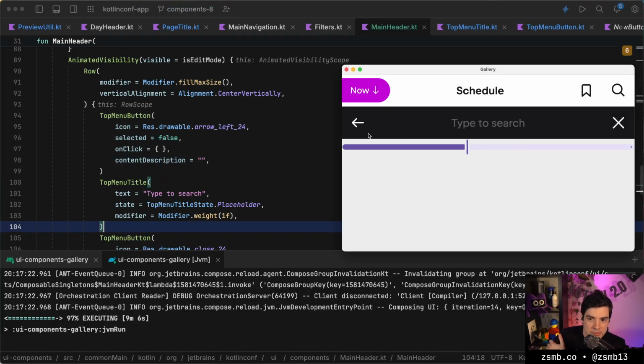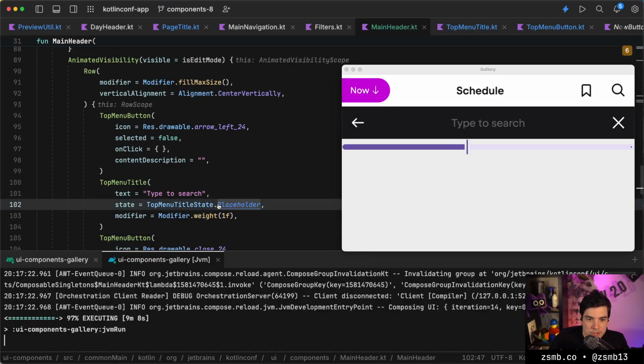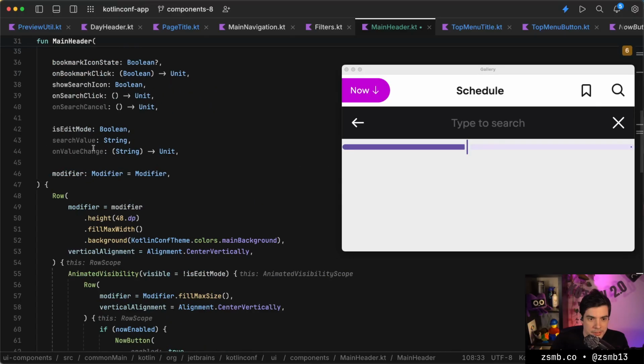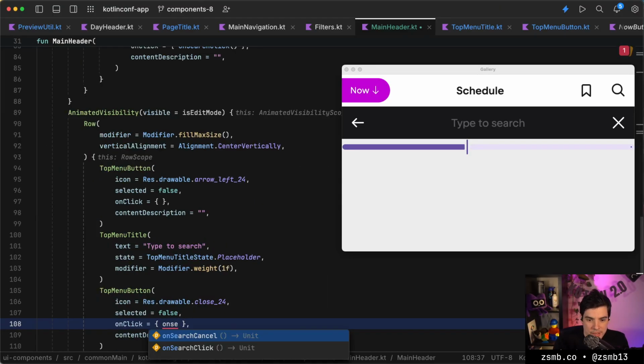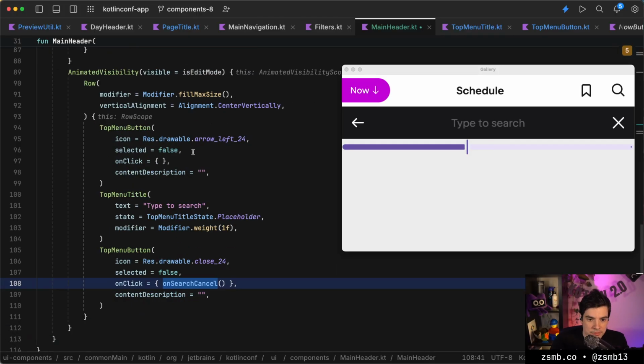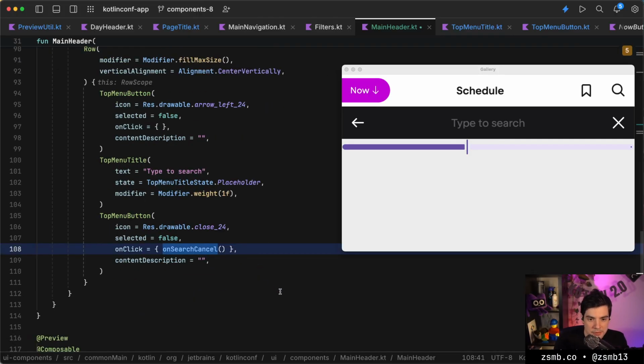In the meantime, though, we can see that we've successfully switched to edit state, and we can also hook up the close button if we have a callback for that. We have on search cancel. Very good. We could consolidate these callbacks. So we could do on search state change.